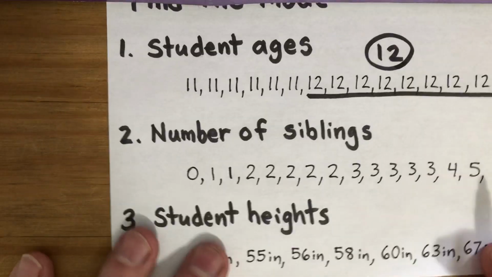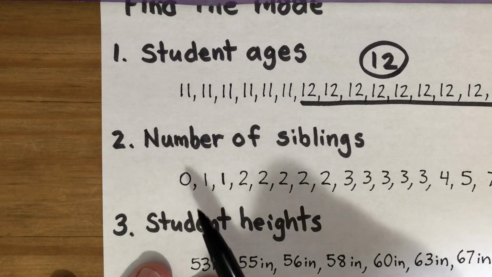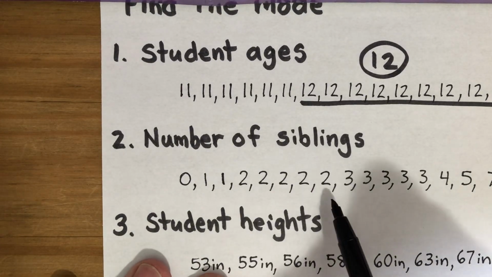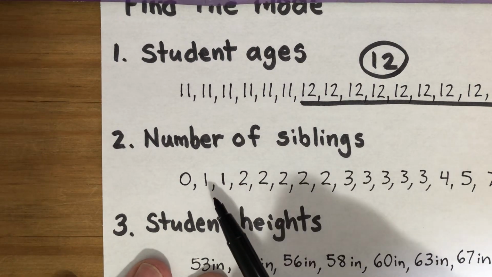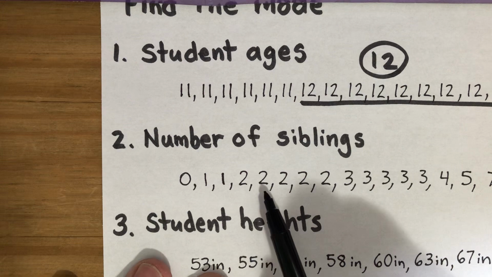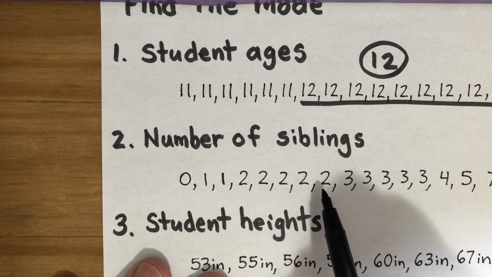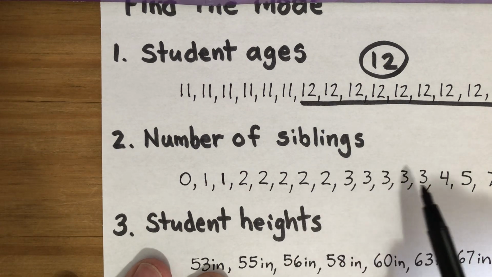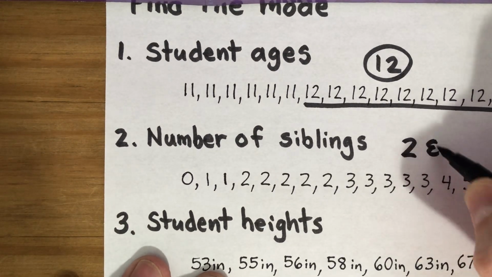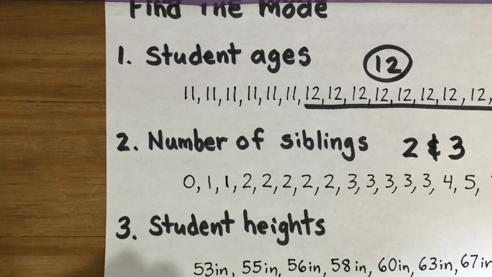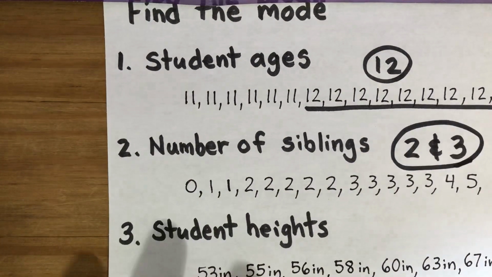When I look at the number of siblings in this example, you can see 1 was repeated, 2 was repeated, 3 was repeated. So let's count how many. Obviously 1 is not the mode. Let's count the 2's: 1, 2, 3, 4, 5. And then the 3's: 1, 2, 3, 4, 5. So actually our mode is both 2 and 3. So you can have a situation where you have more than one mode.